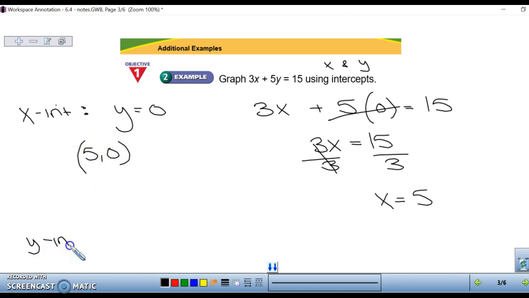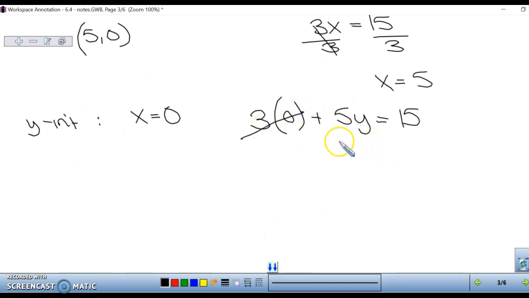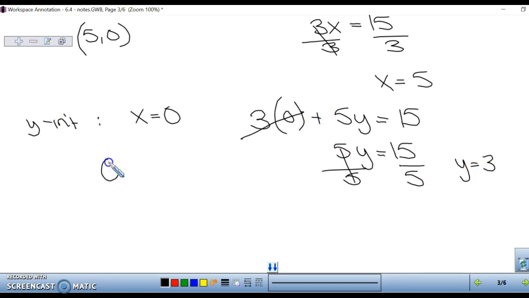Let's find our y-intercept. When we're trying to find our y-intercept, we make x equal to 0 so that the x cancels. So we have 3 times 0 plus 5y equals 15. 3 times 0 cancels, so we have 5y equals 15. Divide by 5 on both sides. y equals 3. So our y-intercept is (0, 3). Now we have our two intercepts, and we are going to graph that.